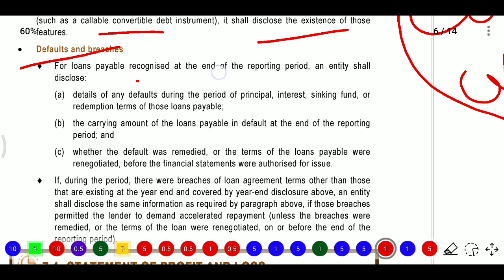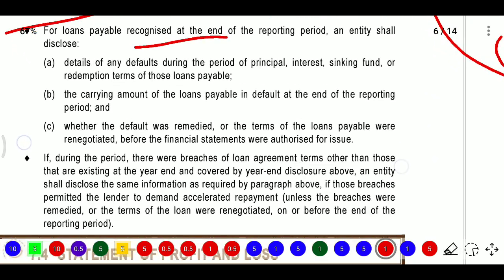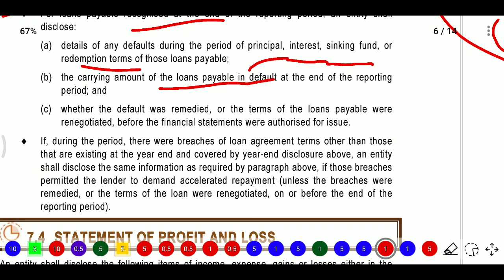Next, defaults and breaches. Here, for loan payable recognized at the end of the reporting period, an entity shall disclose. What does the entity need to disclose? First, details of any default during the period: principal, interest, sinking fund, and redemption terms of the loan payable. So any default we need to disclose. What is the period of principal, interest, sinking fund, redemption terms, all these we need to disclose. And after that, the carrying amount of loan payable in default at the end of the reporting period.